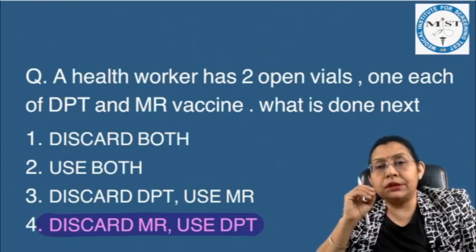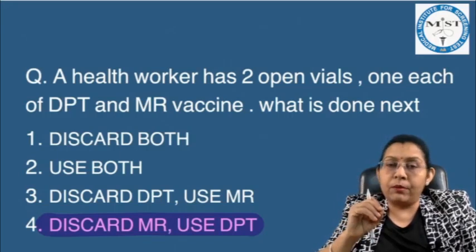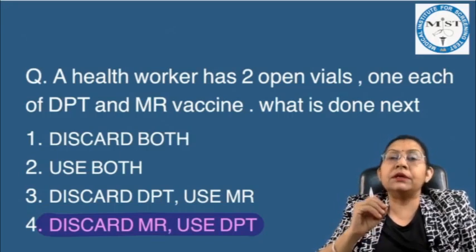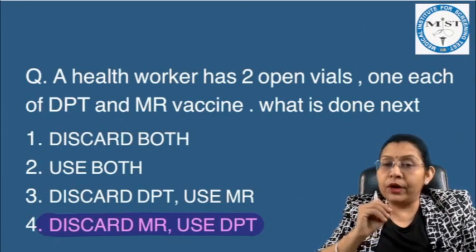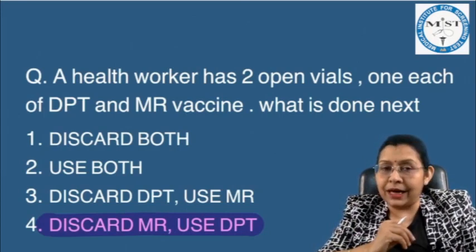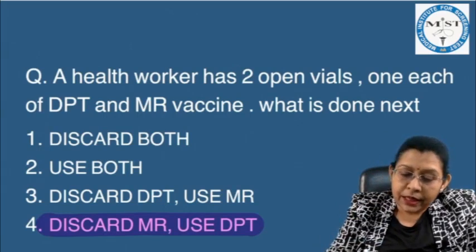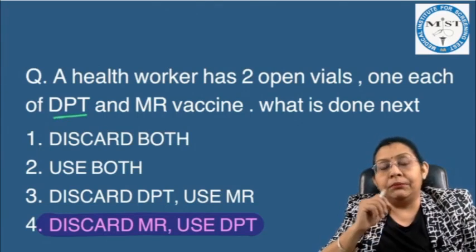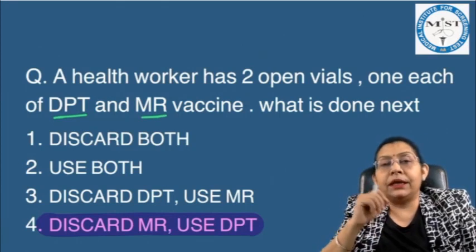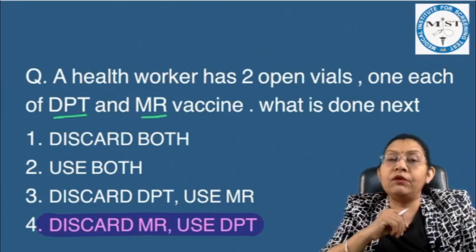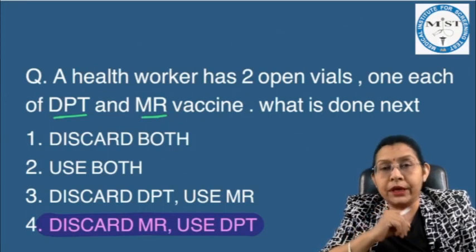It means those vaccines which are in the powdered form, if we are dissolving them with a suitable diluent, we should be using them within 4 hours. Otherwise, we have to discard. And we know that DPT vaccine is a multi-dose vial, while MR vaccine is in a powdered form. We have to dissolve it with distilled water before its use.